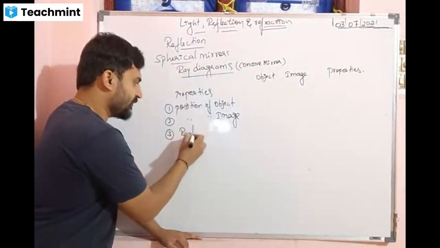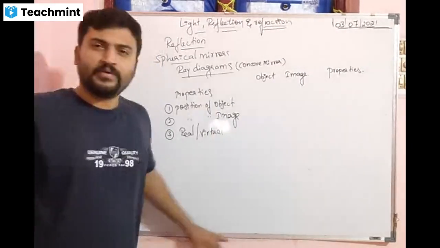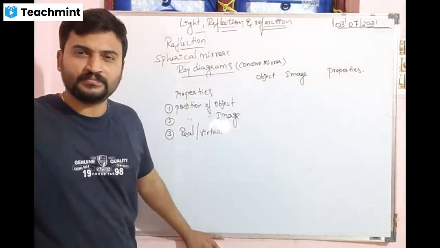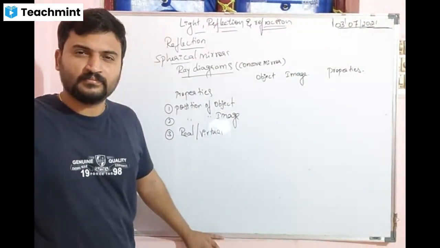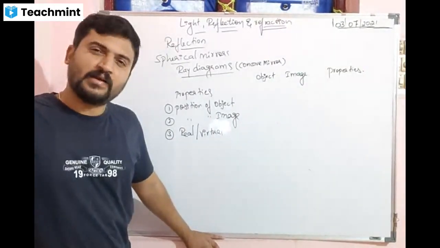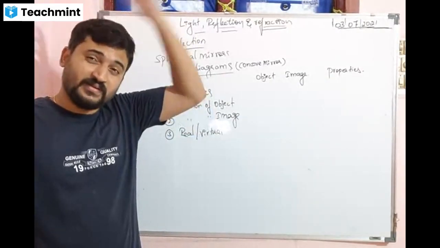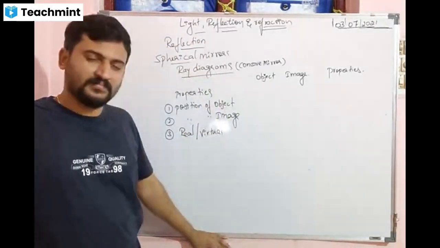Then whether it is real or virtual. What is real image? Original. ಅಂದ್ರೆ ನಿಮ್ ಕನ್ನಡಿ ಒಳಗಿರೋ ಡೂಪ್ಲಿಕೇಟ್ ಅಲ್ಲ.